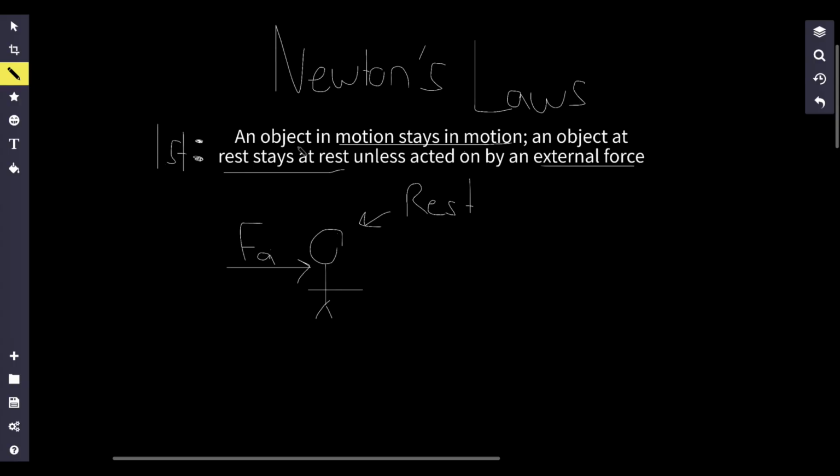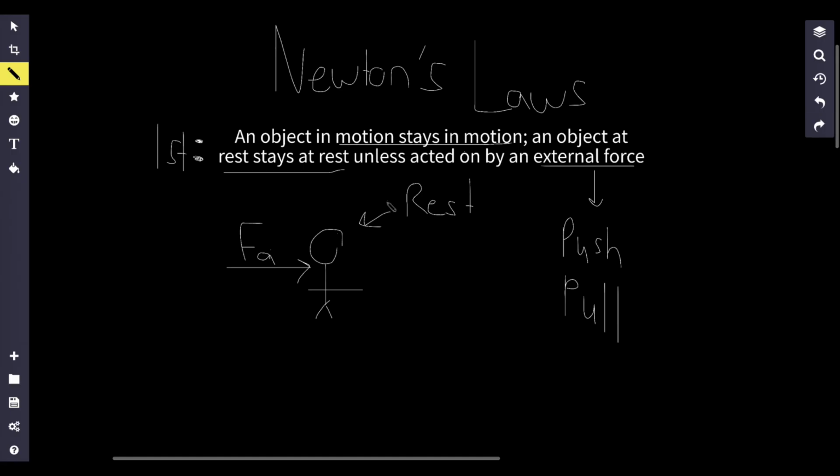So first law: an object in motion stays in motion and an object at rest stays at rest unless acted on by an external force. An external force just means a push or a pull. A force is just a push or a pull. And when you say that an object is at rest, that object isn't moving. But if an object is in motion, then it is moving.